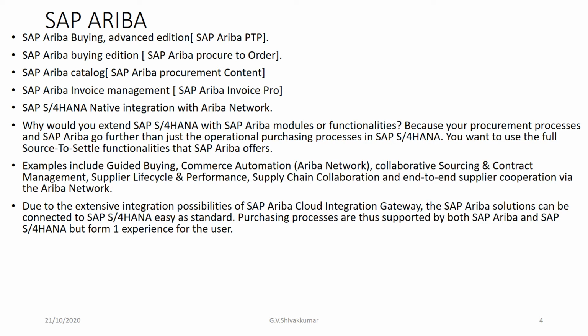Due to the extensive integration possibilities of SAP Ariba Cloud Integration Gateway, the SAP Ariba solution can be connected to SAP S/4HANA EC as standard. Purchasing processes are thus supported by both SAP Ariba and SAP S/4HANA, but form one experience for the user. These are very important considerations.